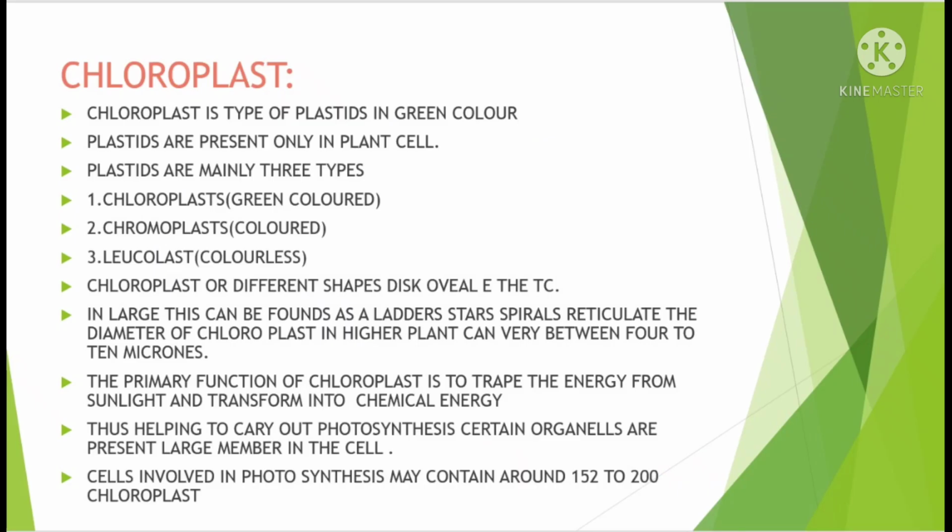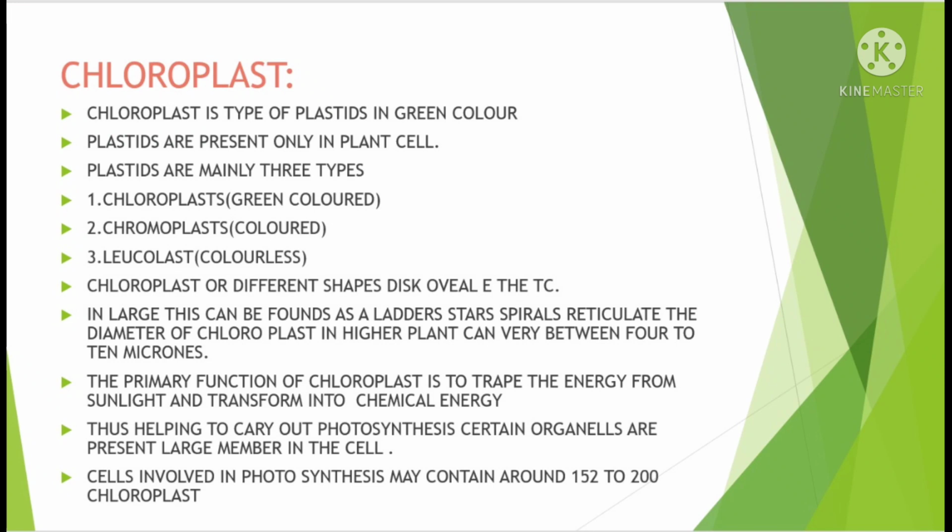Chloroplast. Chloroplast is a type of plastid, green in color. Plastids are present only in plant cells. Plastids are mainly of three types. Chloroplast contains green color pigment. Chromoplast contains colored pigment. Leucoplast contains colorless pigment.